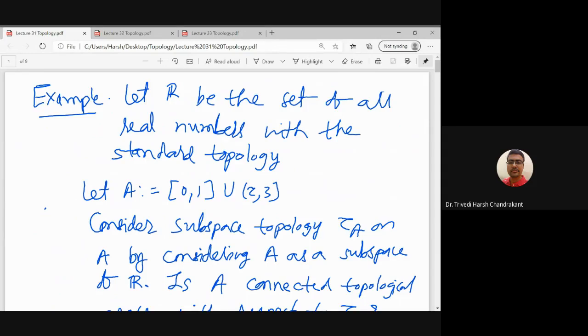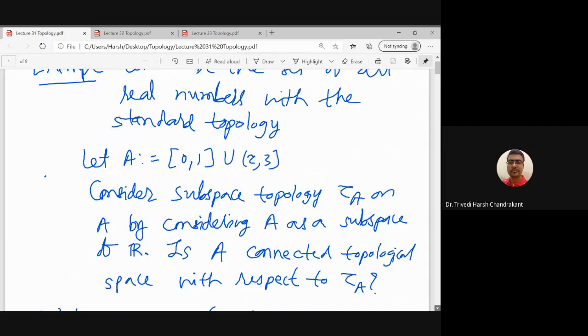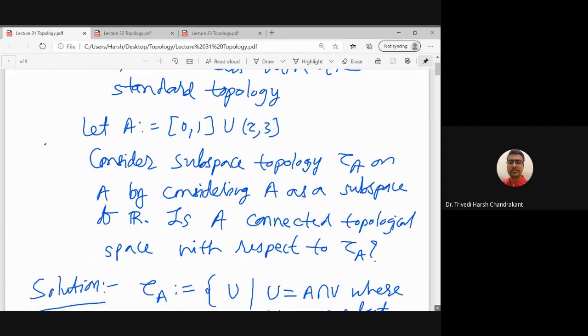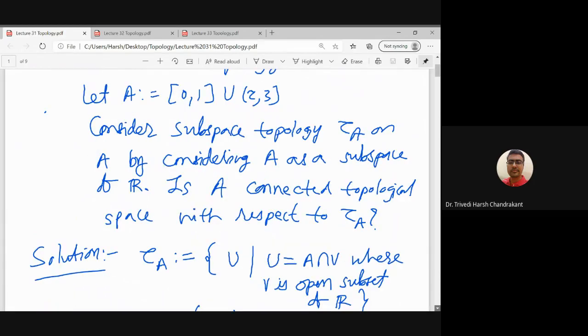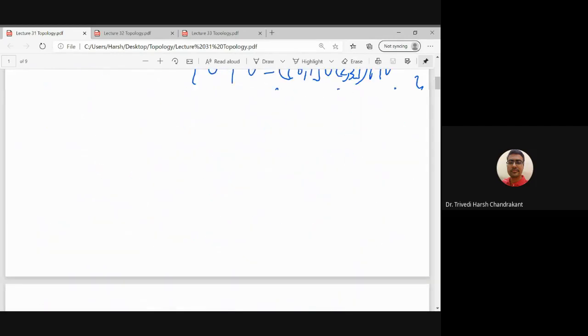We have discussed this particular example: if I have a set A which is the closed interval [0,1] union the closed interval [2,3], and we consider this as a subset of R, first of all we consider the subspace topology.